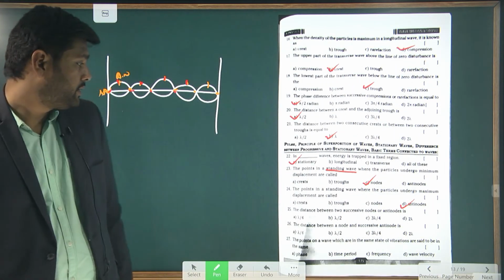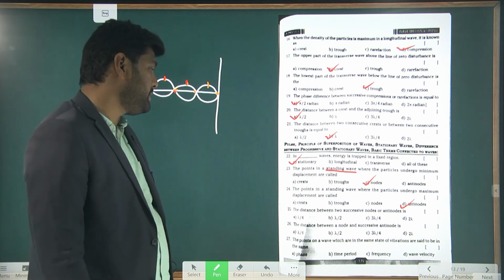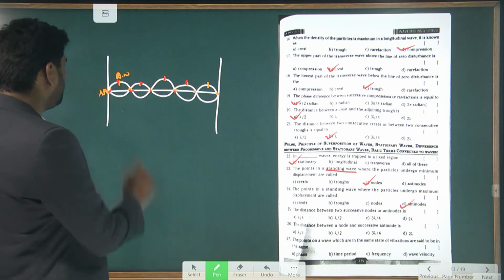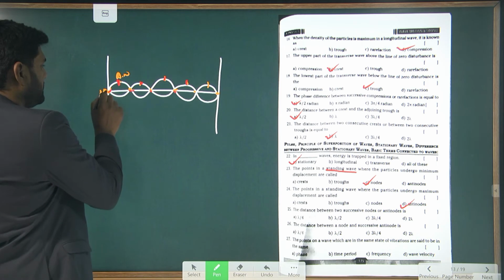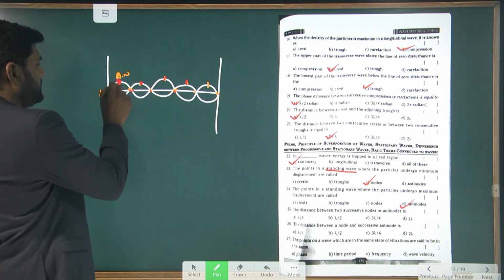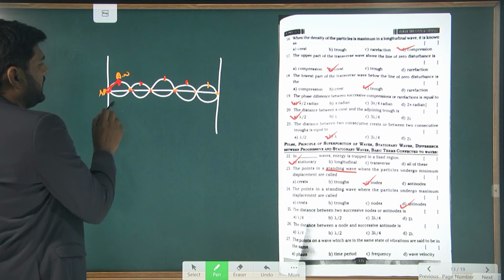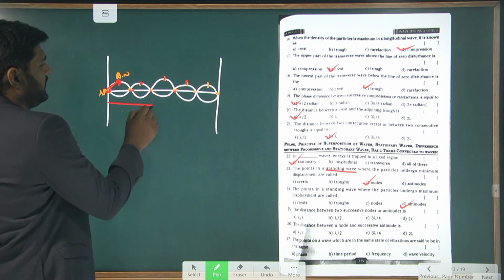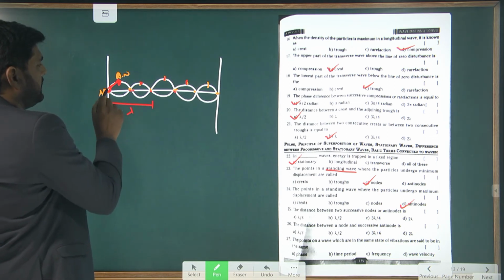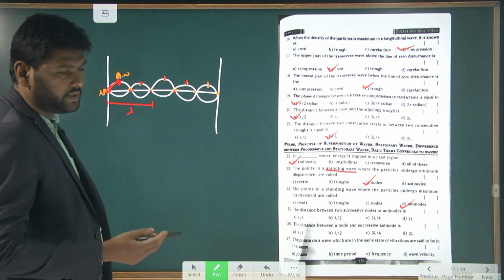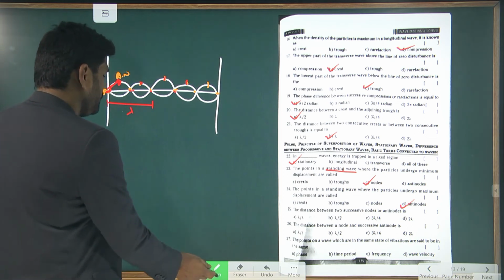Understand? Next, the distance between a successive node and antinode. What is this distance? Here to here is lambda, and here to here is lambda by 2.